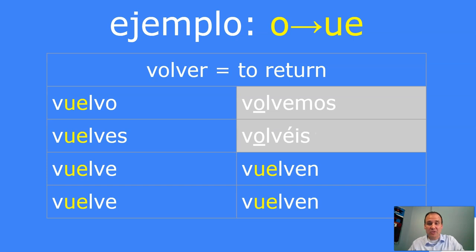The verb volver is to return. That's an example of an O to UE. And remember, inside the boot, there's going to be those stem changes. So vuelvo, vuelves, vuelve, vuelve, vuelve. Let's try that again. Vuelvo, vuelves, vuelve, vuelve, vuelven. And then outside of the boot, that O is going to stay, volvemos. So just a quick reminder about those stem changers.